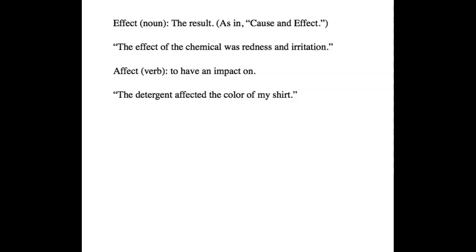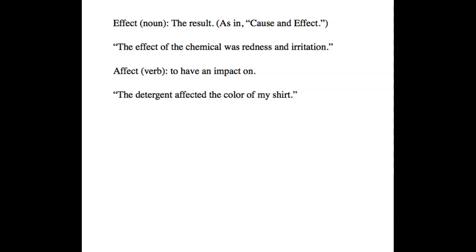Let's talk about the difference between the word effect, spelled with an E, and the word affect, spelled with an A. Effect with an E, that's a noun, and it means the result, as in cause and effect. For example, the effect of the chemical was redness and irritation.